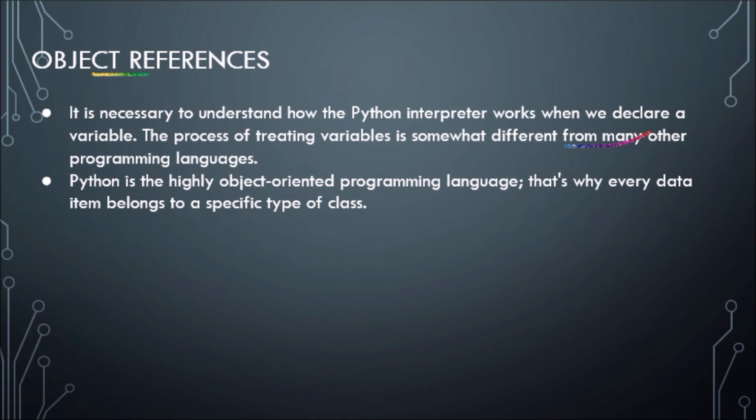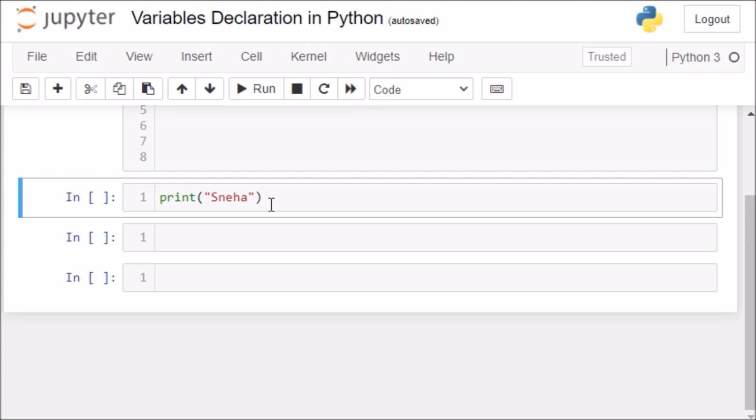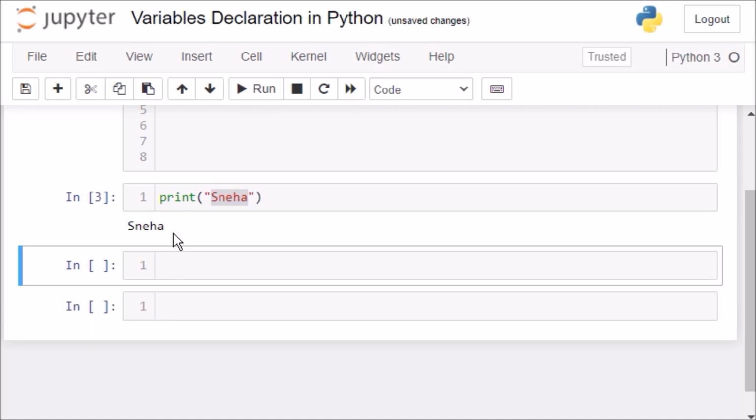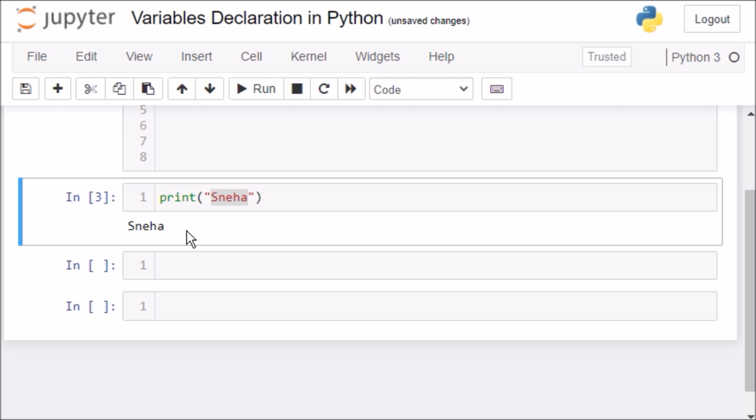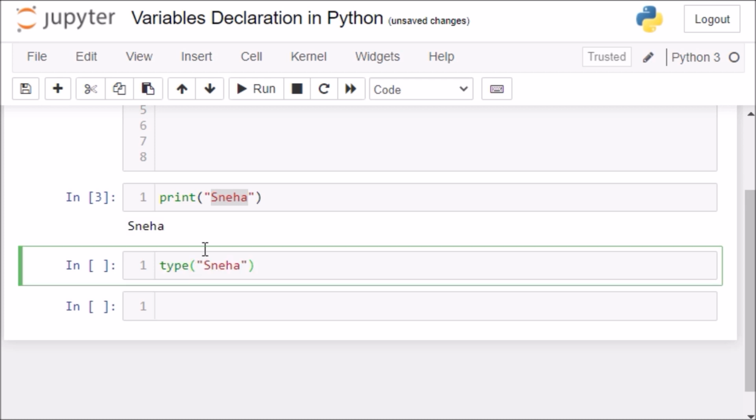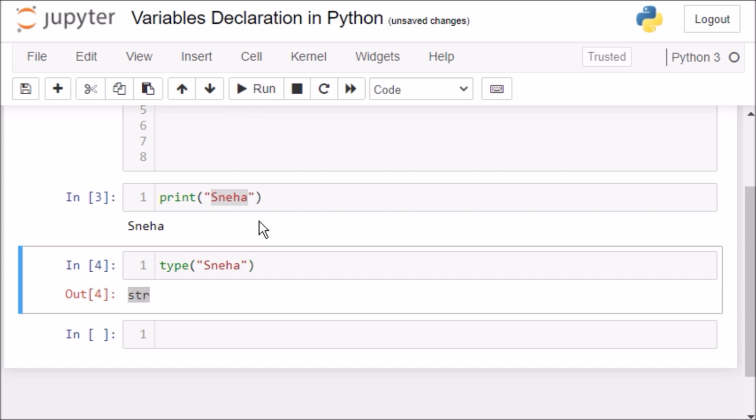Let's take an example in Jupyter Notebook. Here we have created a string object, Sneha. Let's run the code. In this, Python creates a string object and displays it on the console. Now let's check its type with the help of the built-in type function. Let's run the code: str, string. In Python, variables are symbolic names that are a reference or pointer to an object. The variables are used to denote objects by that name.